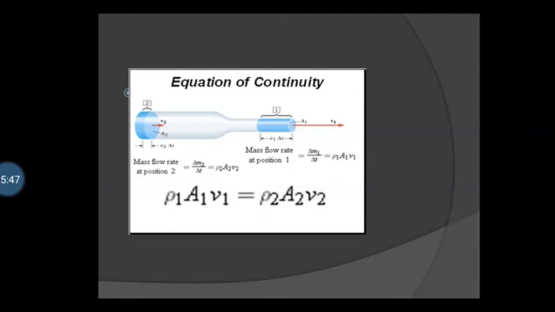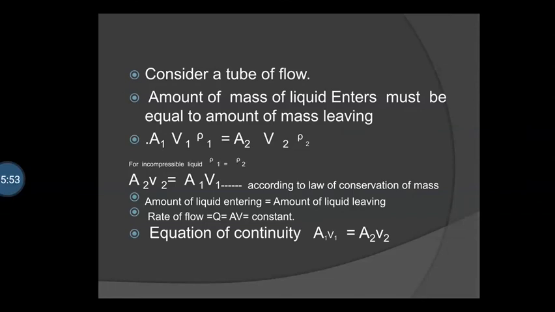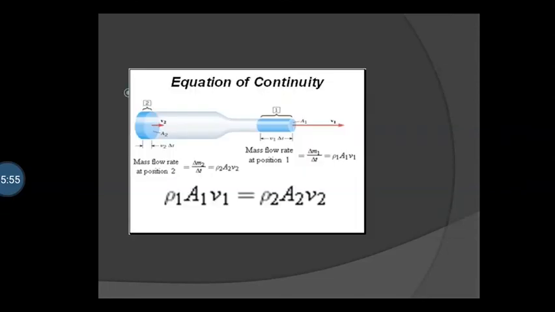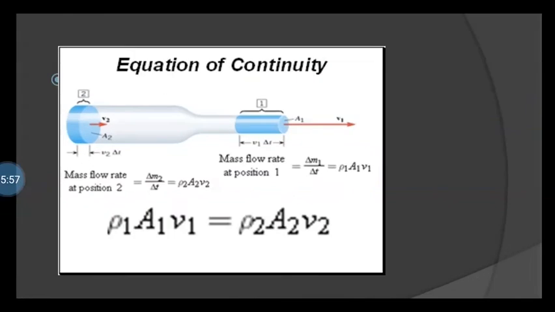Equation of continuity. This slide shows a figure.